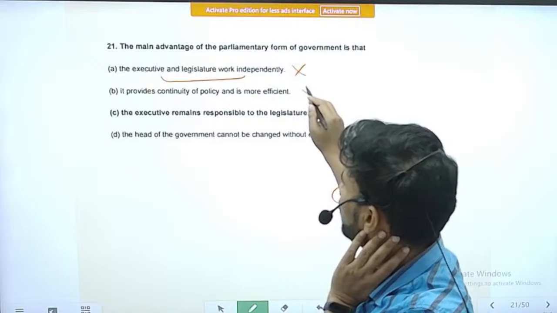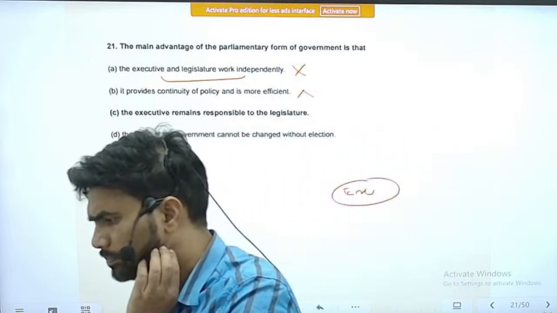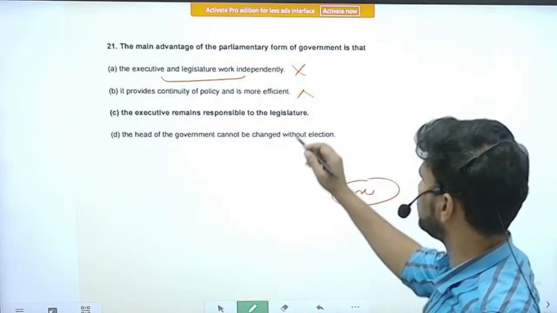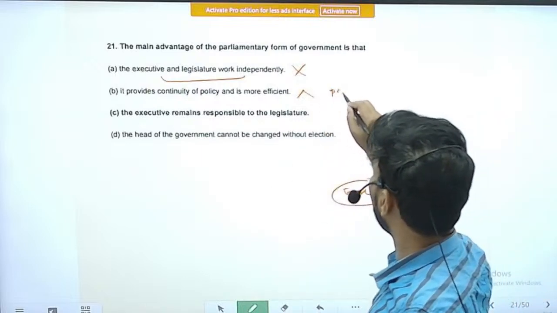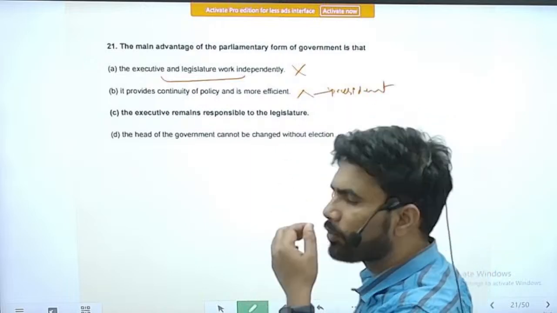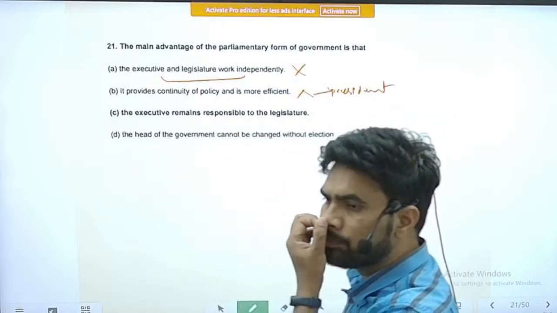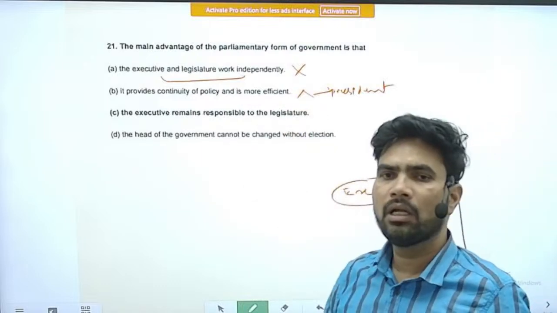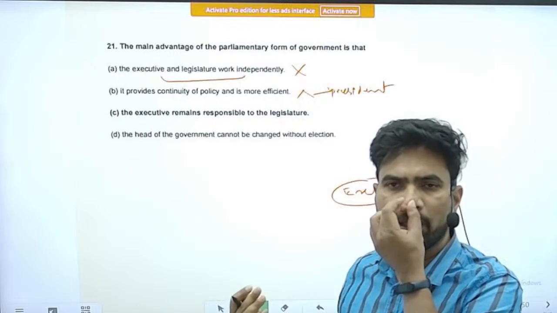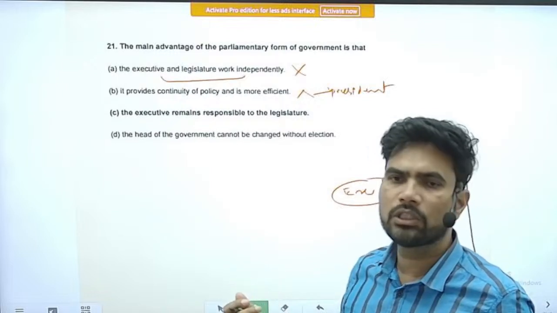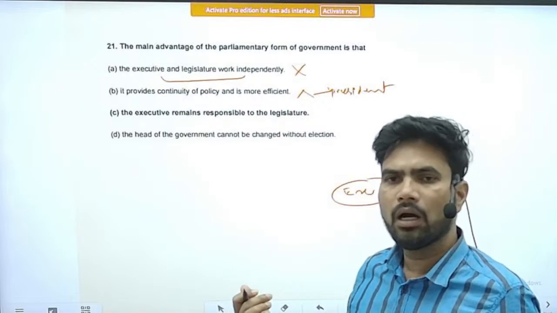So this is not a correct statement. Actually, we can say it of the opposite form, that is the presidential form. The presidential form provides somewhat continuity, because in the parliamentary form of government, the government will be in power only until they have the support of the lower house of the parliament.